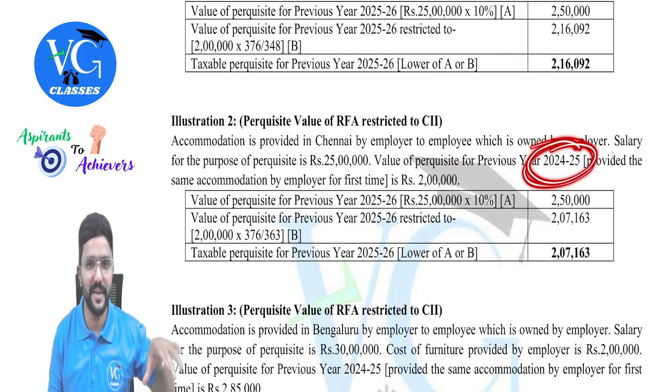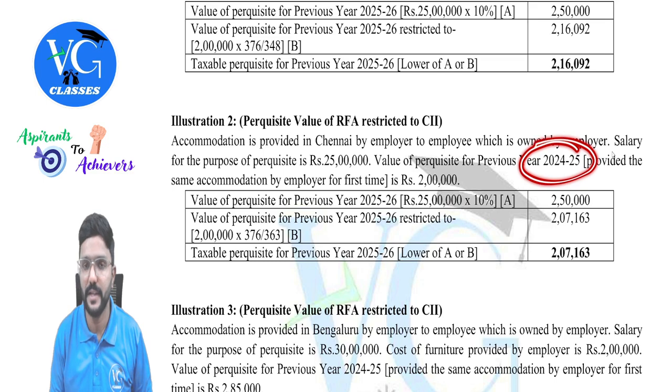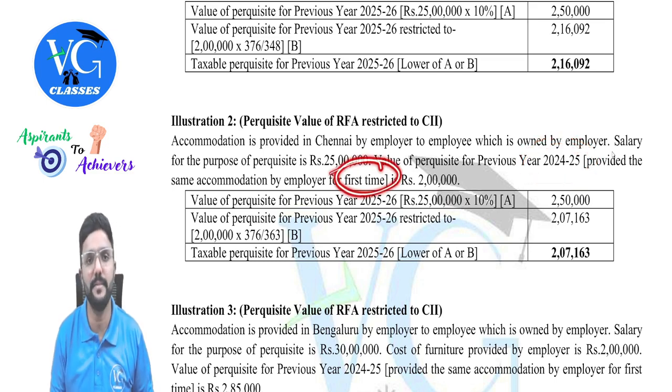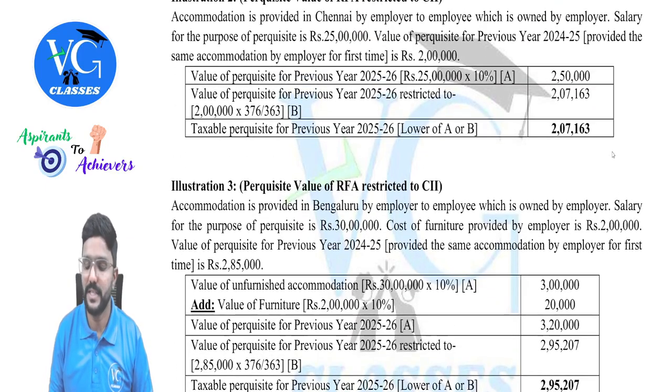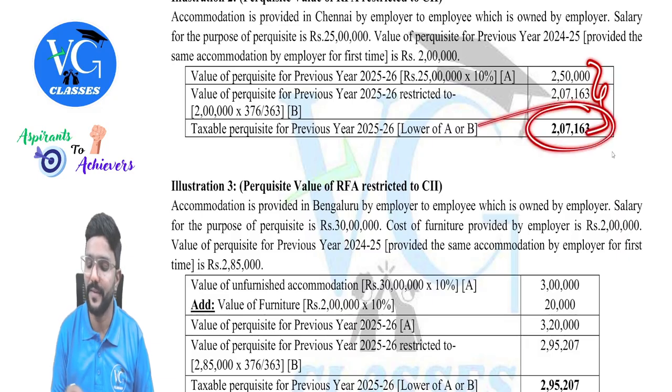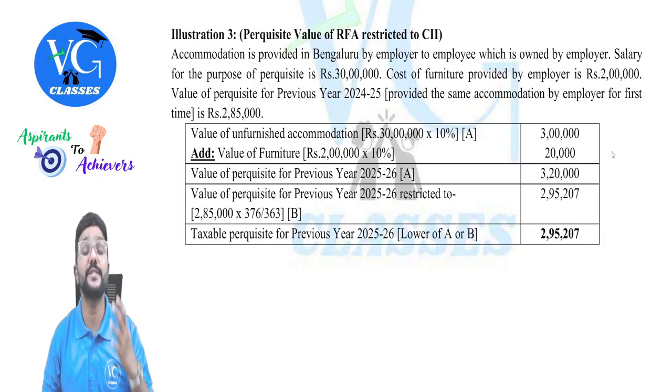Guys, the only difference is the change in year. So 24-25 is like last year. So in 24-25, the same accommodation was provided for the first time by the employer to employee. So how much is taxable? Whichever is lower, 2,07,163.